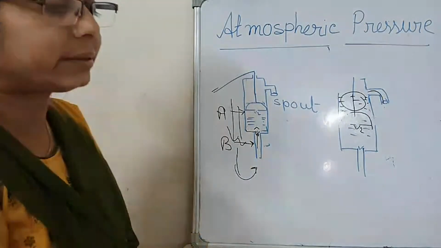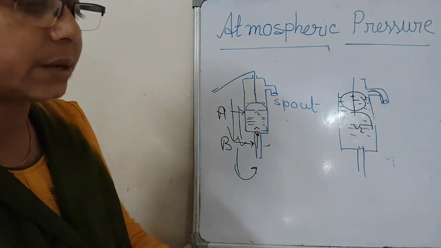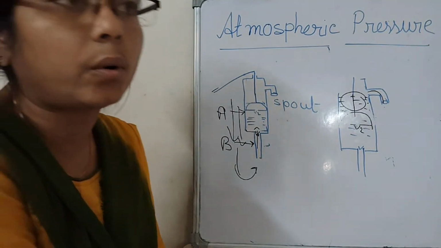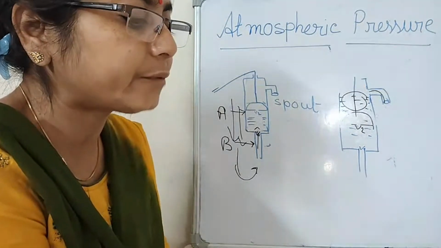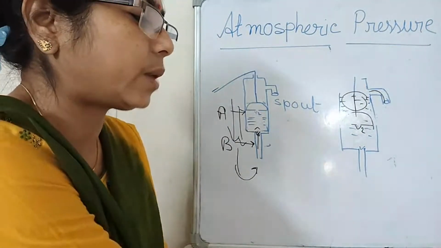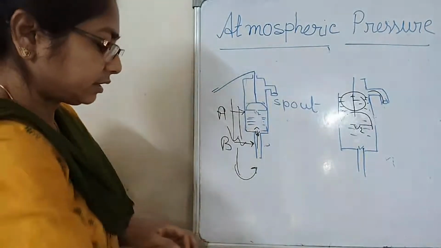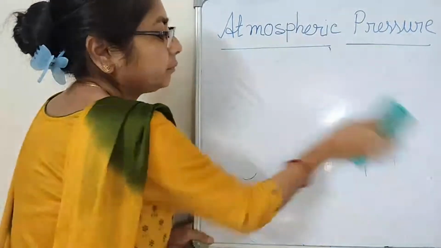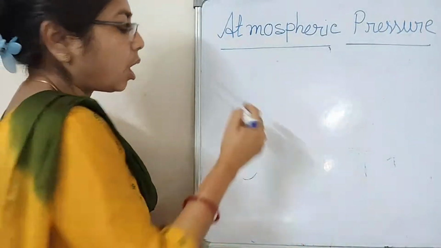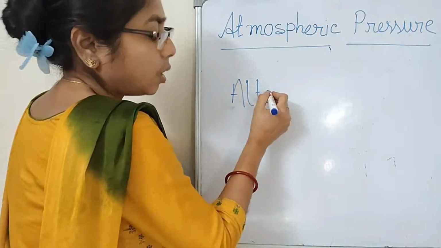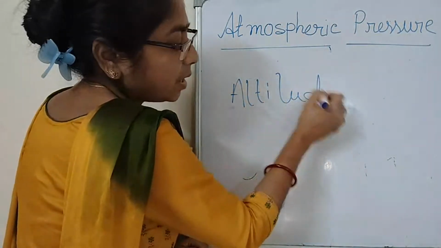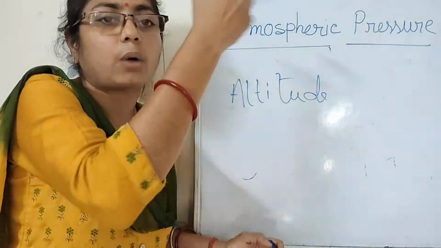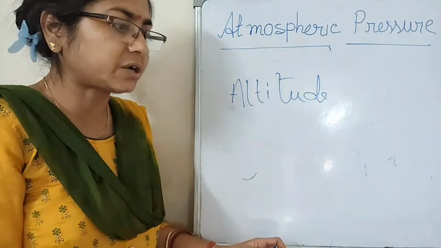Okay. Now one thing I tell you, it is most important. What does atmospheric pressure depend on? I tell this one. This is the most important thing: altitude. At high altitude, pressure decreases. For that reason, when we move up a mountain, the pressure decreases.